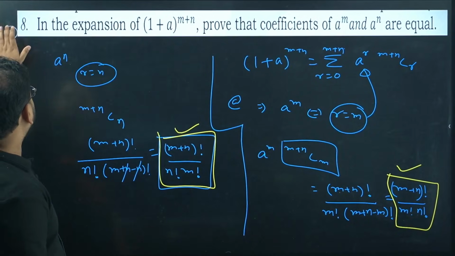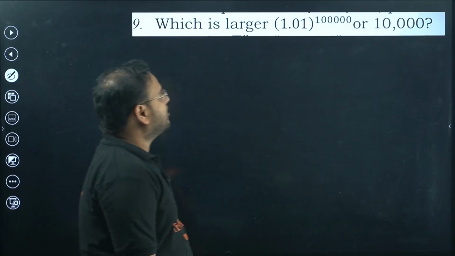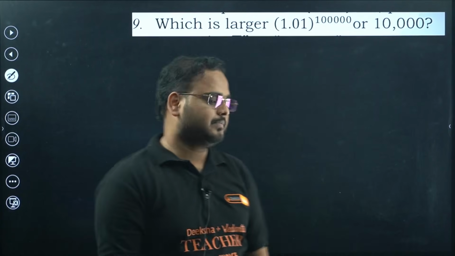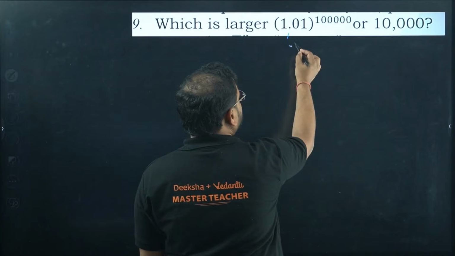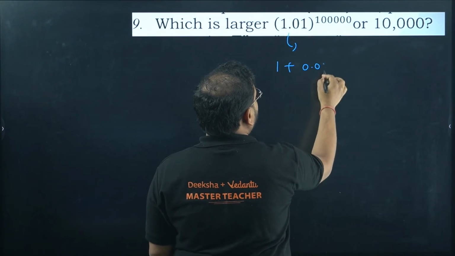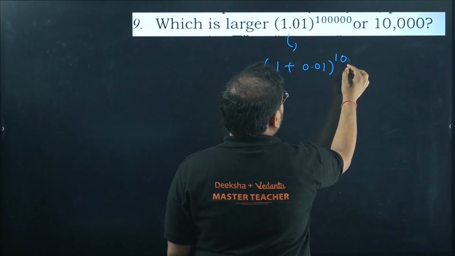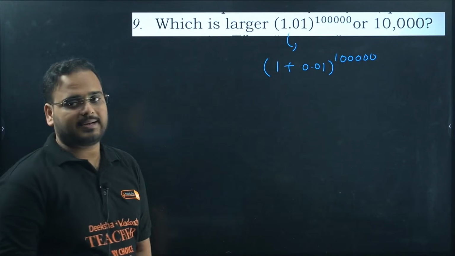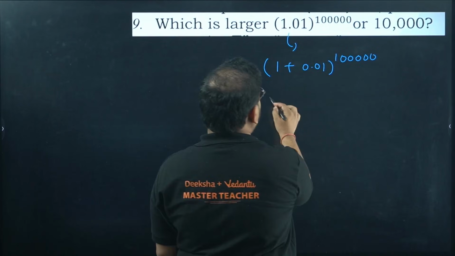Next is, which is larger? The expansion of 1.01 power 1 lakh or 10,000. So this is very simple. This is the 10,000 only. We have to compare this value. So 1.01 power 1 lakh, right? 5 zeros, 100,000 or 1 lakh. Expansion of this will become what?